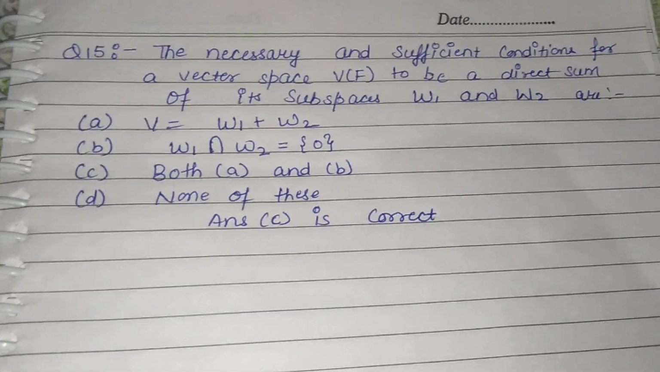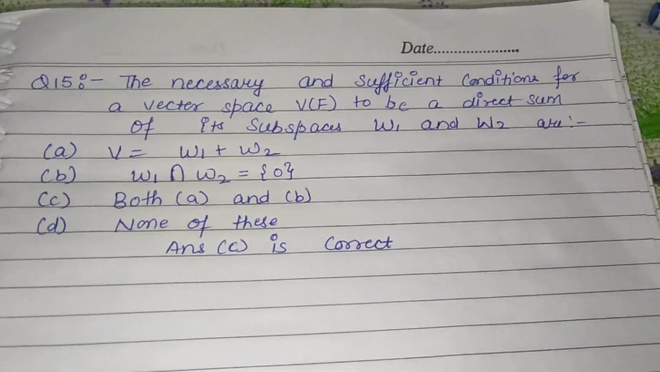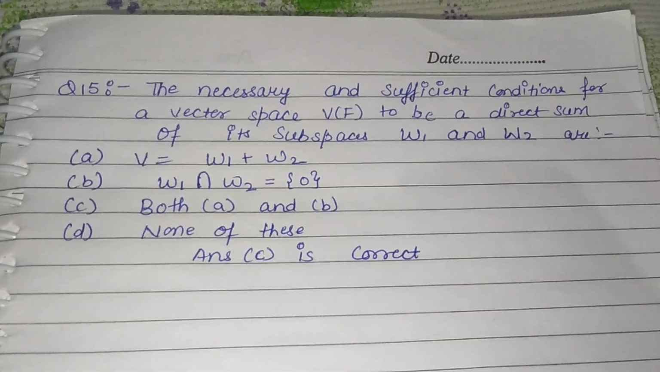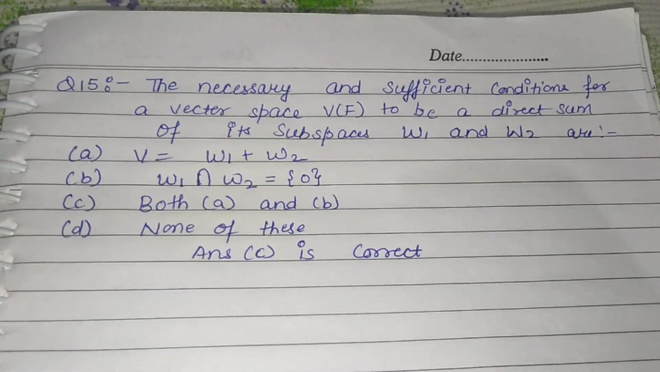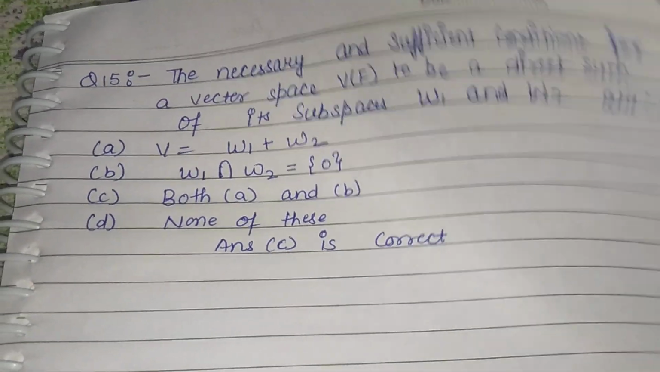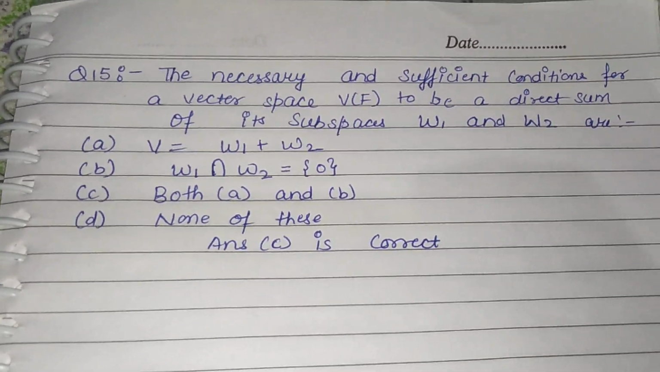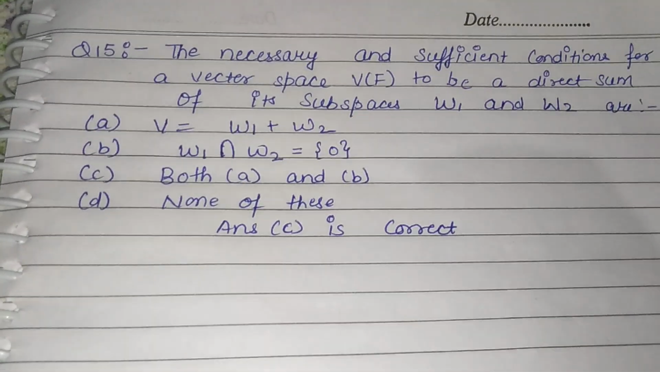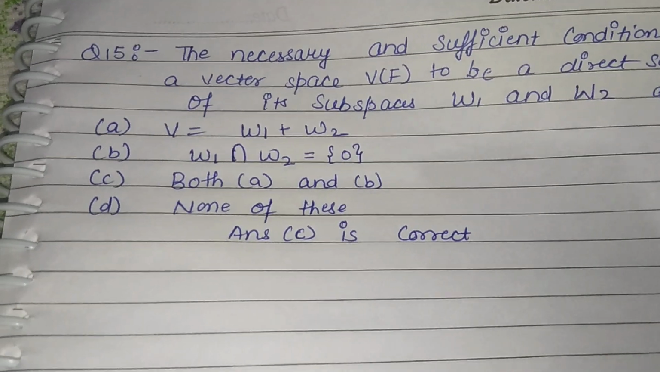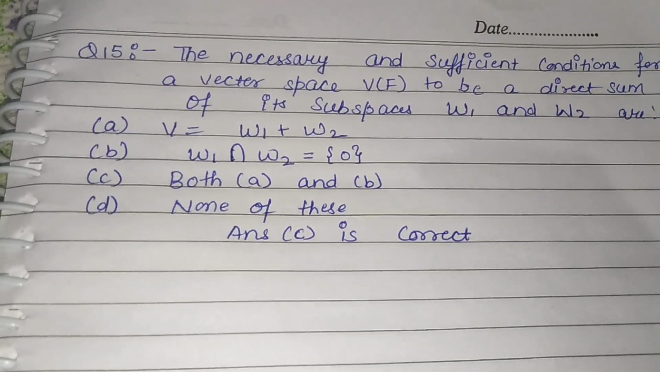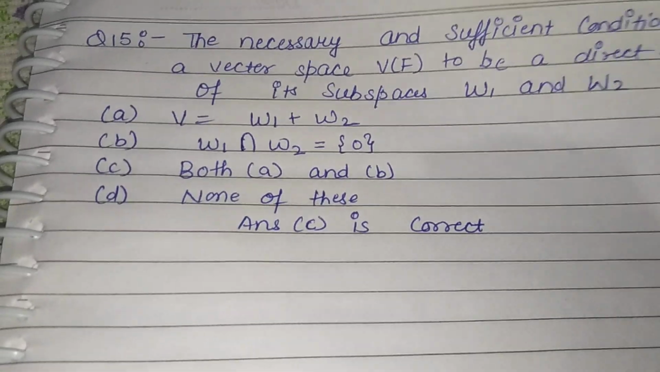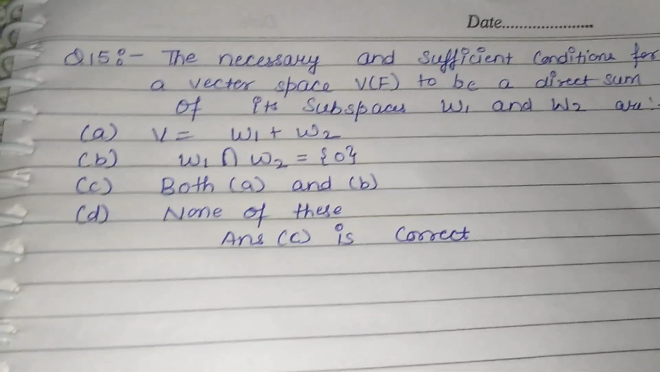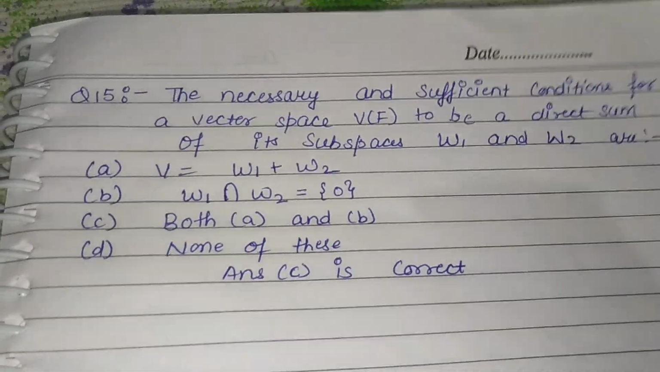And the last question is, the necessary and sufficient conditions for a vector space V(F) to be a direct sum of its subspaces W1 and W2 are, means we have to give the necessary and sufficient condition for a vector space to be a direct sum: V is equal to W1 plus W2; W1 intersection W2 is equal to 0; both A and B; and none of these. So here C is the correct answer, as it includes both conditions A and B.